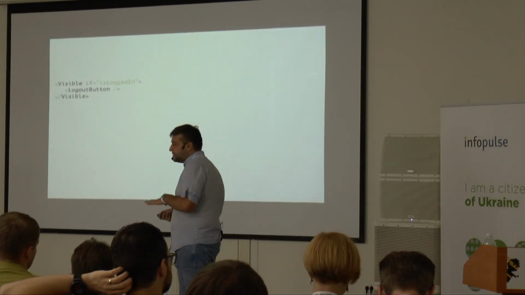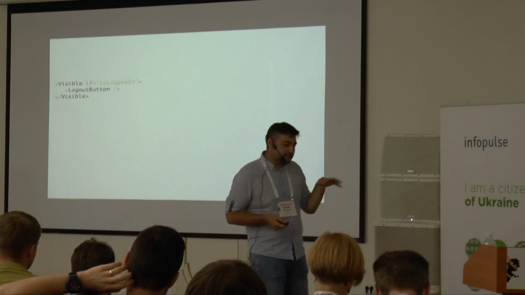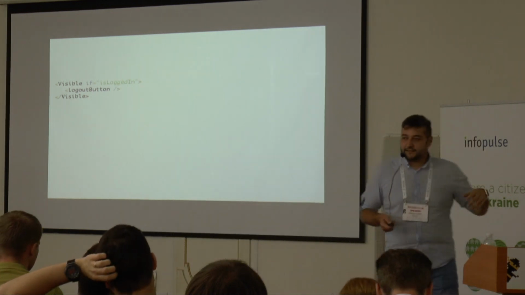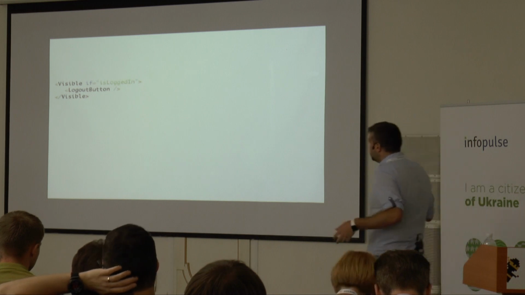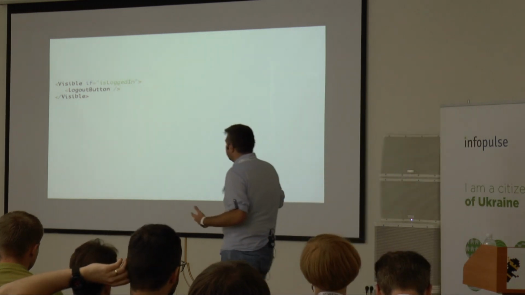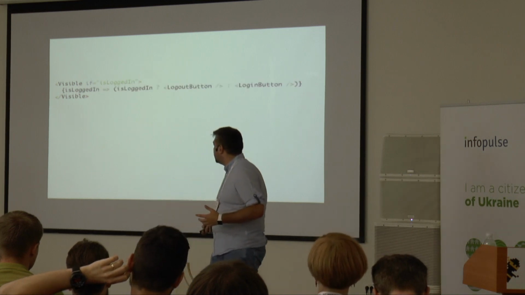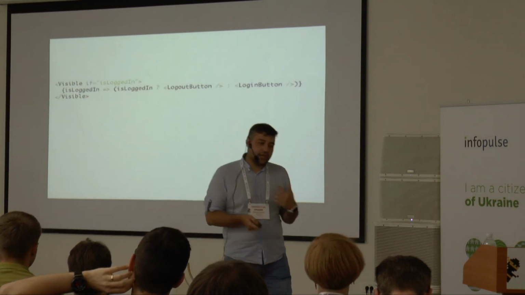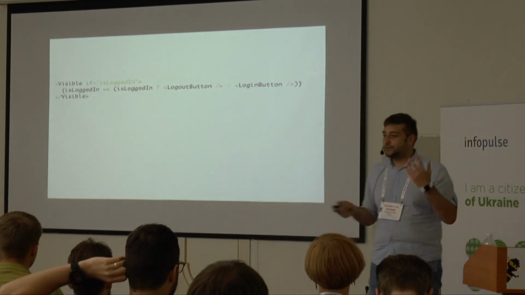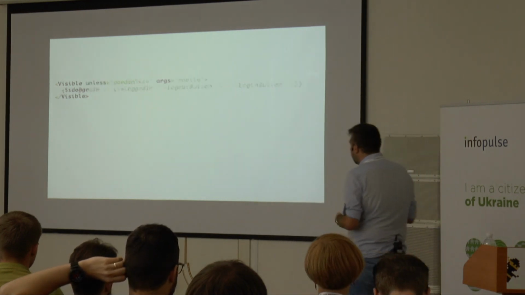Also, we have this very interesting component called visible if. Visible if actually does a lot of checks. For example, if the user is logged in, it shows a logout button. If the user is not logged in, it shows a login button. We use function as props here to check if the user is logged in and show one or the other, so we don't have two components in the DOM.